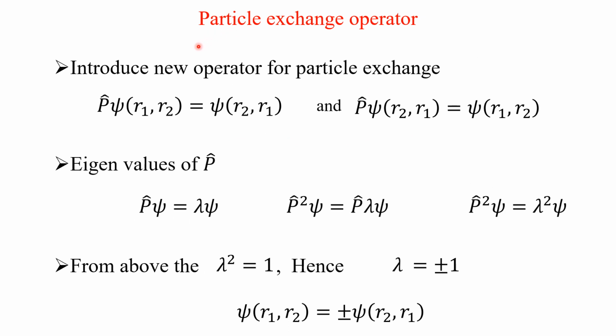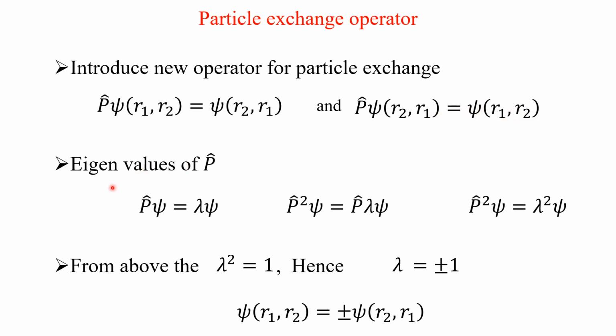Now we will see about the particle exchange operator. We have designated the particle exchange operator as capital P hat. When it acts on the wave function psi of r1, r2, it will exchange the particle r1 to the r2 coordinate and r2 to the r1 coordinate. Then if the exchange operator acts on this outcome, that is psi of r2, r1, you will get the original state, that is psi of r1, r2.